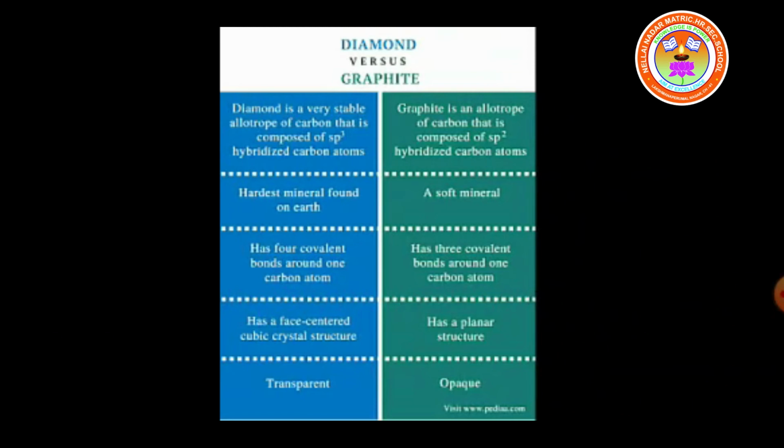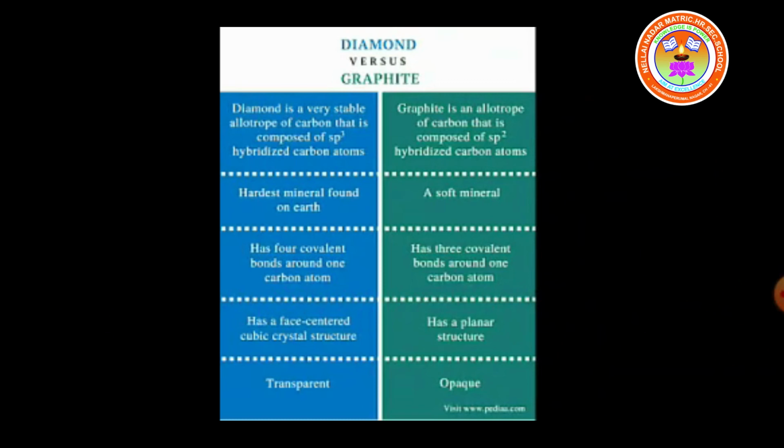Diamond is the hardest substance, whereas graphite is very soft, slippery to touch. In diamond, each carbon atom is surrounded by four other covalent bonds. In the case of graphite, each carbon atom is surrounded by 3 other covalent bonds.